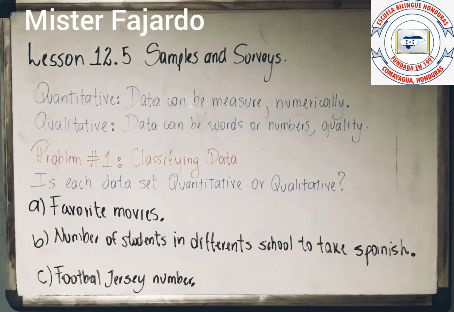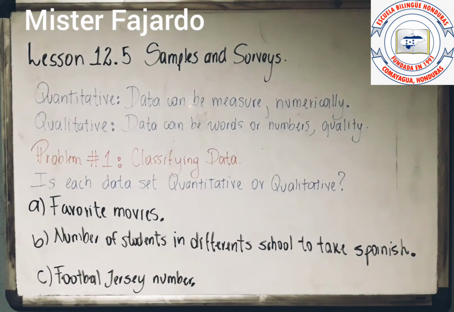But also you are going to have qualitative data. That is data that can be expressed using words or numbers, such as a number that can be used like a zip code, okay? But normally, quantitative is something that you can measure, that you are going to use numbers, and qualitative is something that you need to describe. That also you can use numbers, but not doing a counting, just describing something, okay?